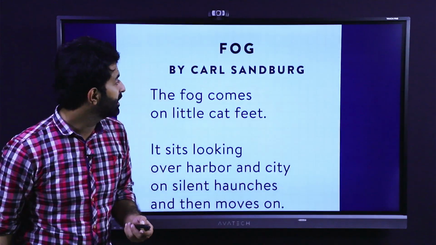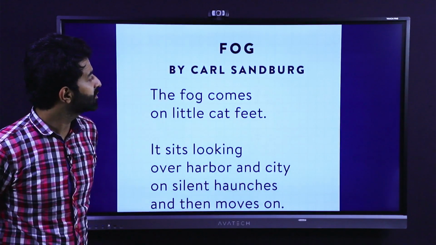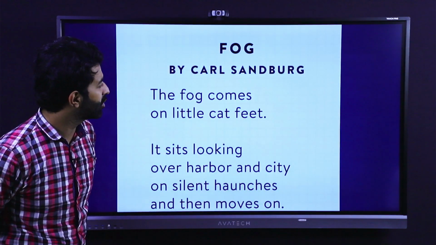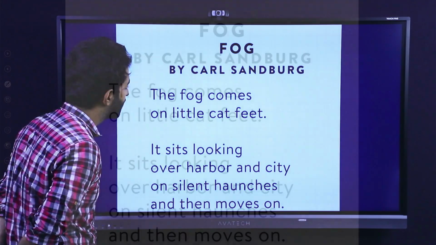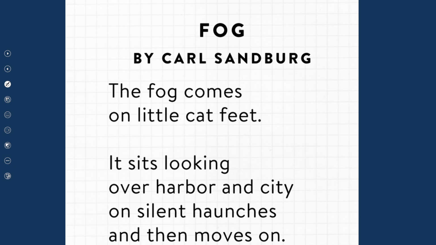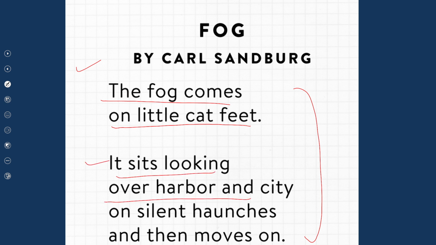Now, let's look at some examples. Here is a free verse poem by Carl Sandburg, and you can notice that we don't have any rhyme scheme. You can see the difference between these verses in terms of their length. So it reads, "The fog comes on little cat feet. It sits looking over harbor and city on silent haunches and then moves on."